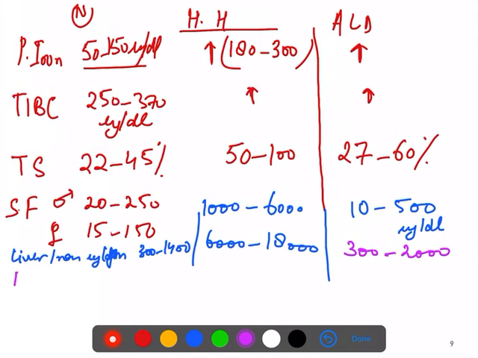Okay, important here is the hepatic iron index. It is normally less than 1. In hereditary hemochromatosis it is more than 2. In alcoholic liver disease it is less than 2. Okay, so this is important.